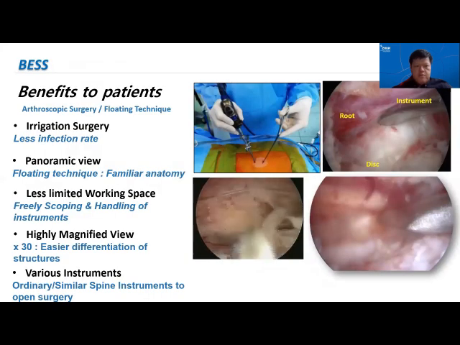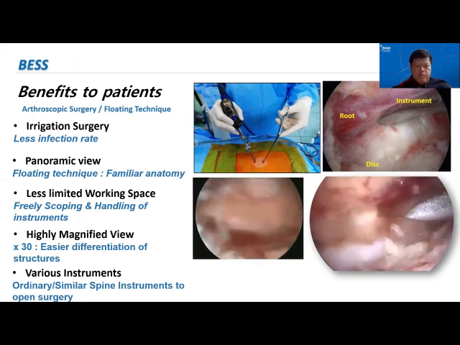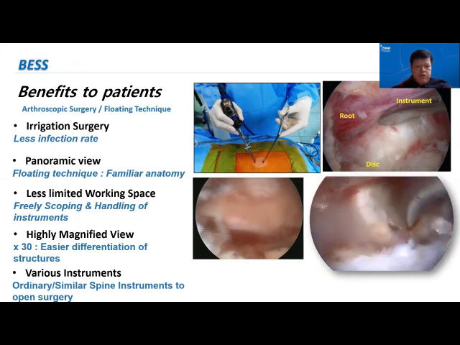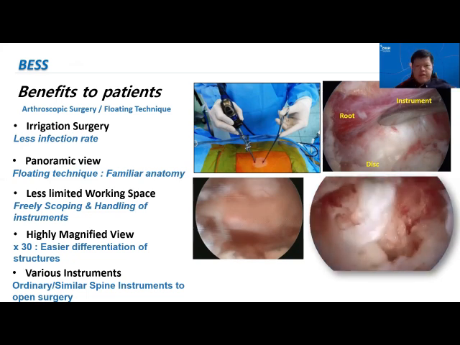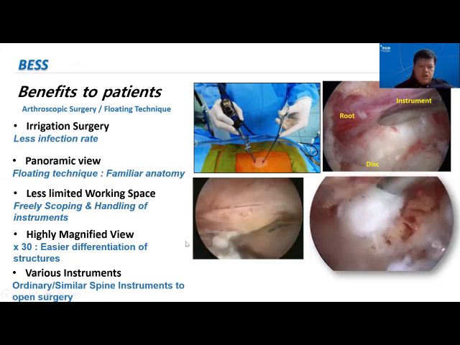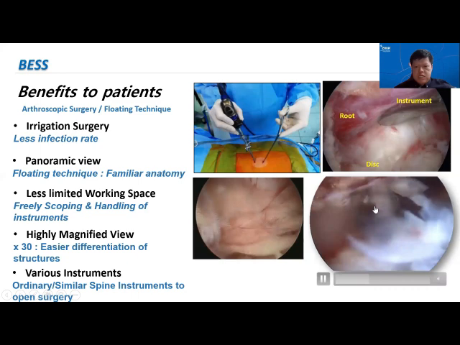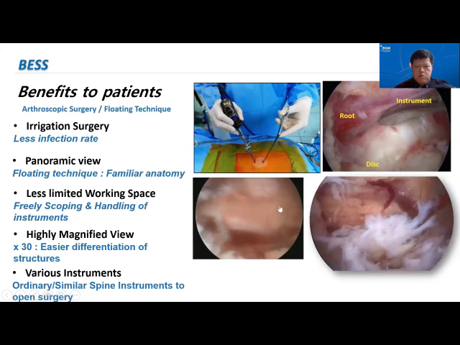The benefits are less invasiveness, less pain, less bleeding, and irrigation surgery limiting the infection rate, having a good panoramic view rather than a more zoomed-in view as in uniportal surgery, with unlimited working space because of the left hand, or non-dominant hand, holding the scope and the right hand holding the working instrument. This magnified view also allows easier differentiation of separate tissues and structures, and we can use ordinary spine instruments, as you can see here. Normal spine curettes as well as nerve hooks can be used in the surgery.